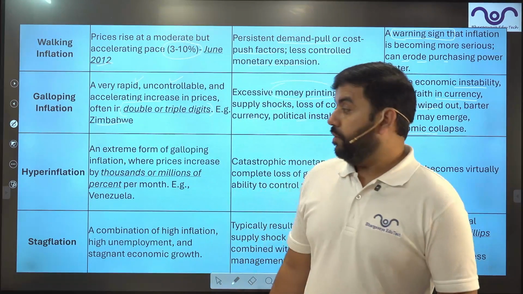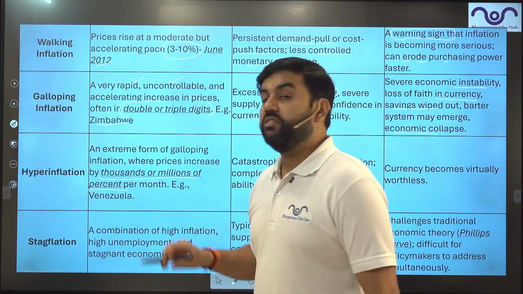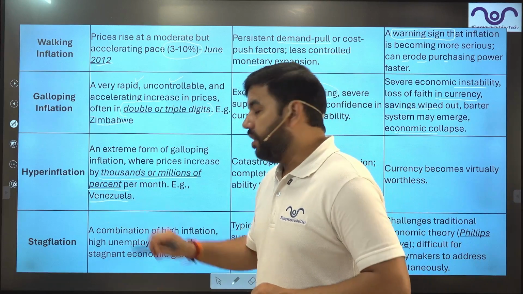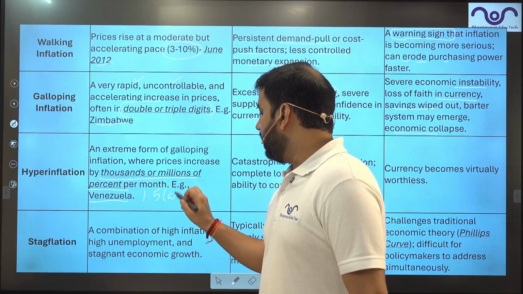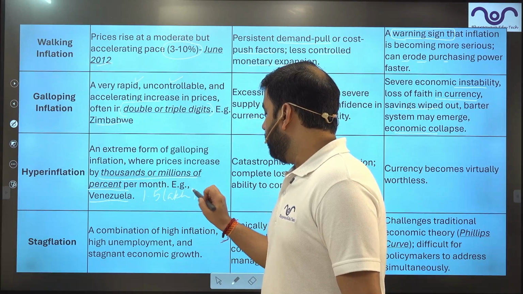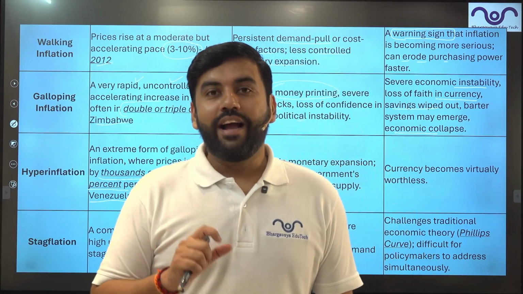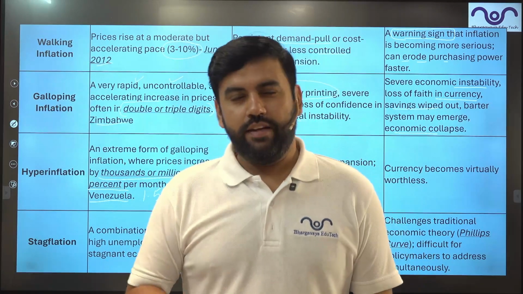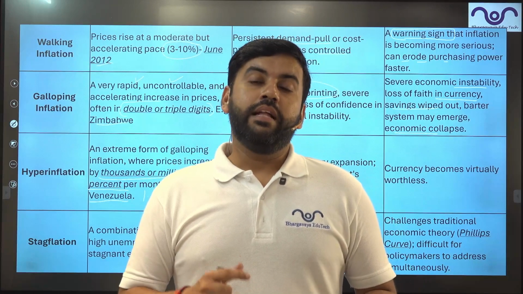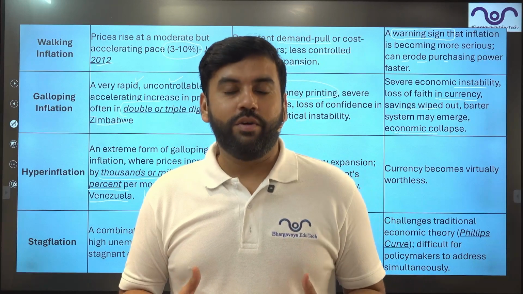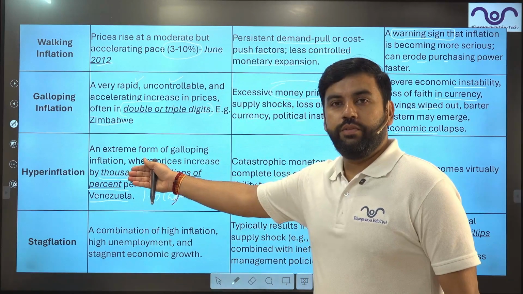Then comes hyperinflation. Hyperinflation means thousands or millions of percent. Example, Venezuela. In Venezuela, it was 1.5 lakh percent, 1,50,000 and even more than that. That was the percentage increase in the money. They have a $1 trillion note. This is known as hyperinflation.